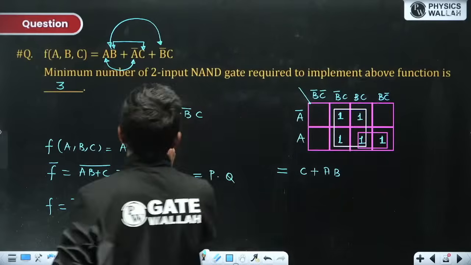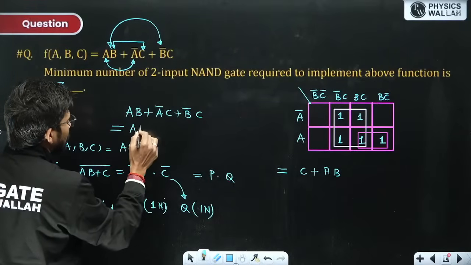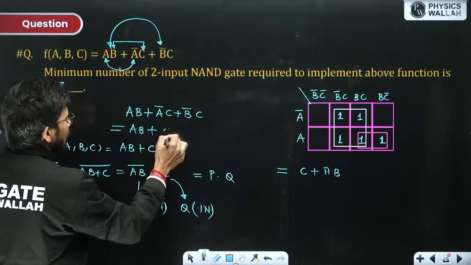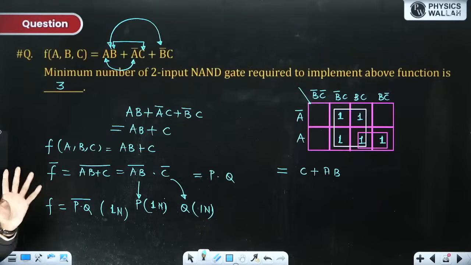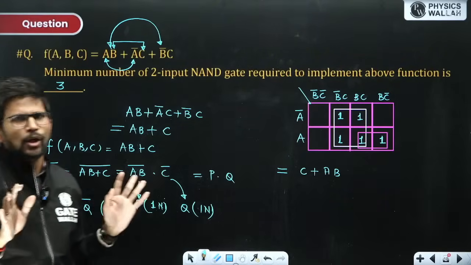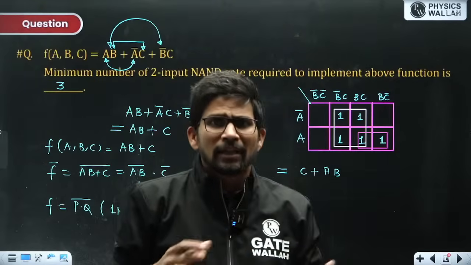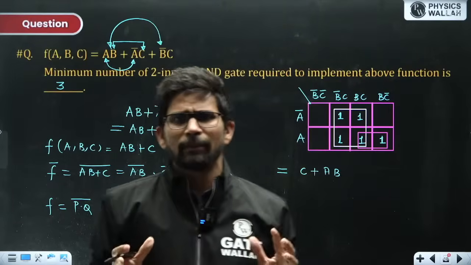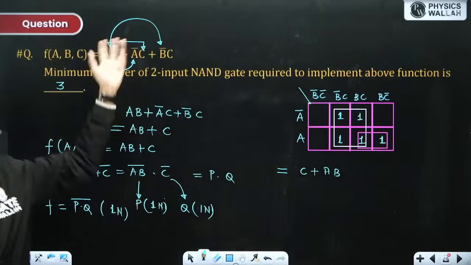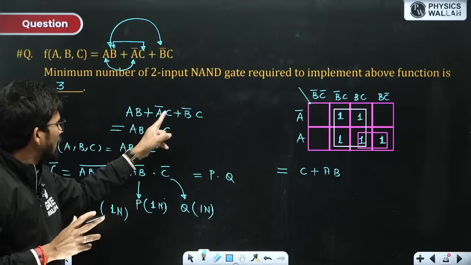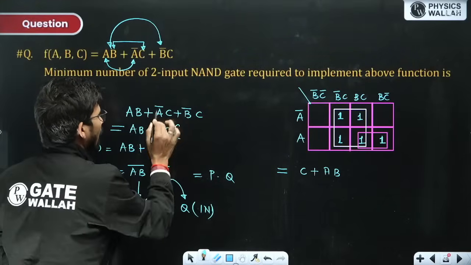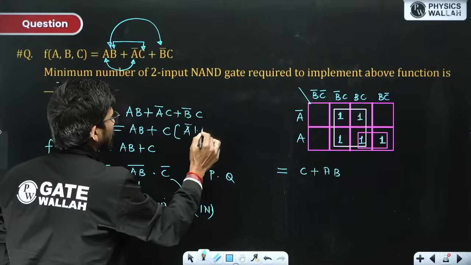And from here, how can that simplification be done? If you look closely, here only I can take C common. Nothing else is possible. So if you want to apply a theorem, then take common wherever possible, because nothing is working over here. Redundancy theorem is not applied. So here only C can be taken common. And as soon as I take C common, A bar plus B bar.